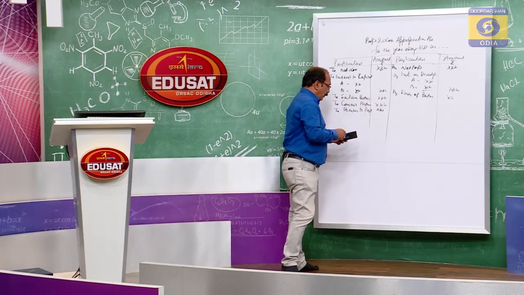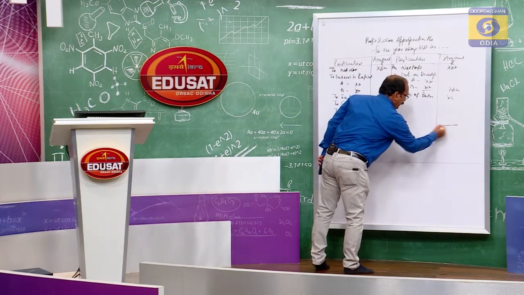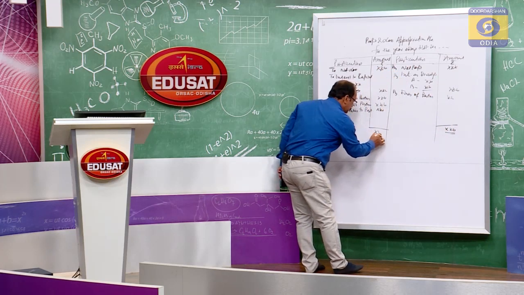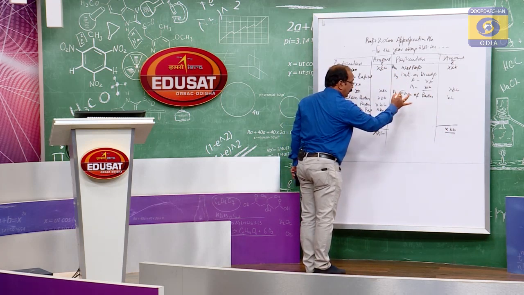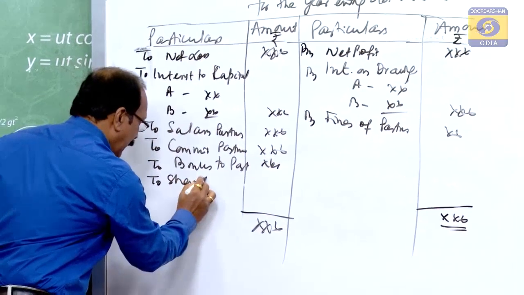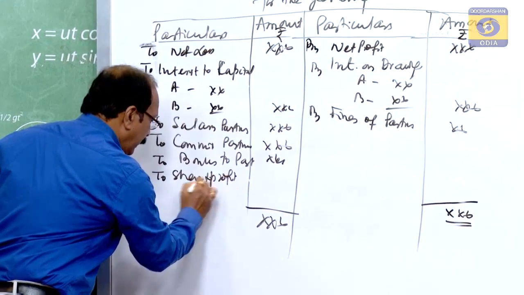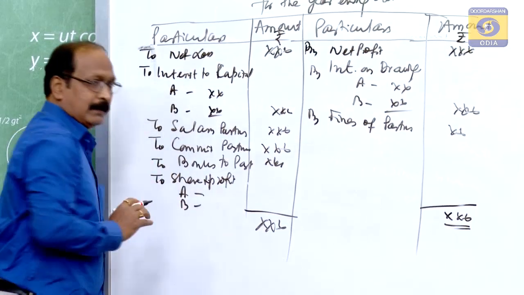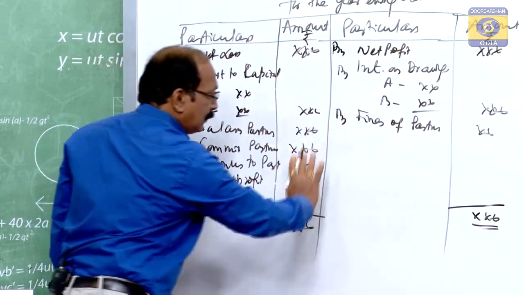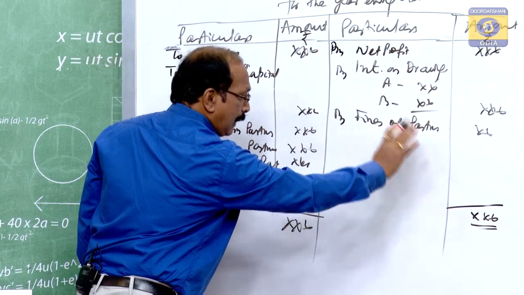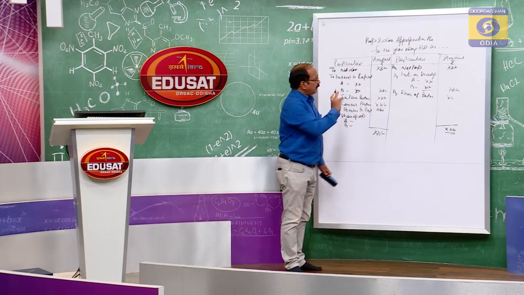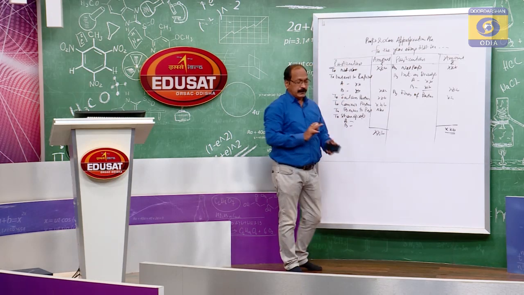Then if you compare both the sides, then you will get the difference. Suppose this side comes something, then you have to show the difference, balancing figure. If this side is heavier than this side, that is share of profit. That profit is to be distributed among A and B, the partners. Similarly, if this side is heavier than this side, that is a loss to be shared by the partners of the organization. Clear my point? So, this is all about your profit and loss appropriation account.